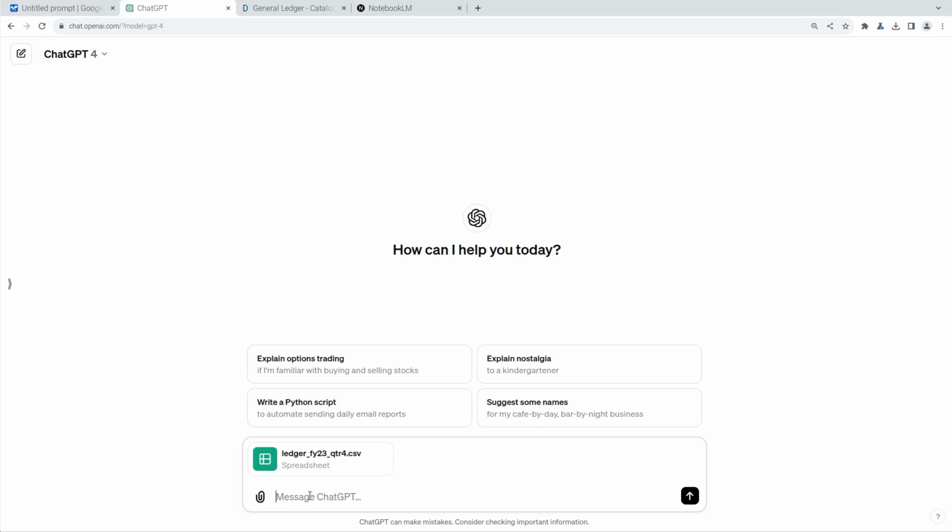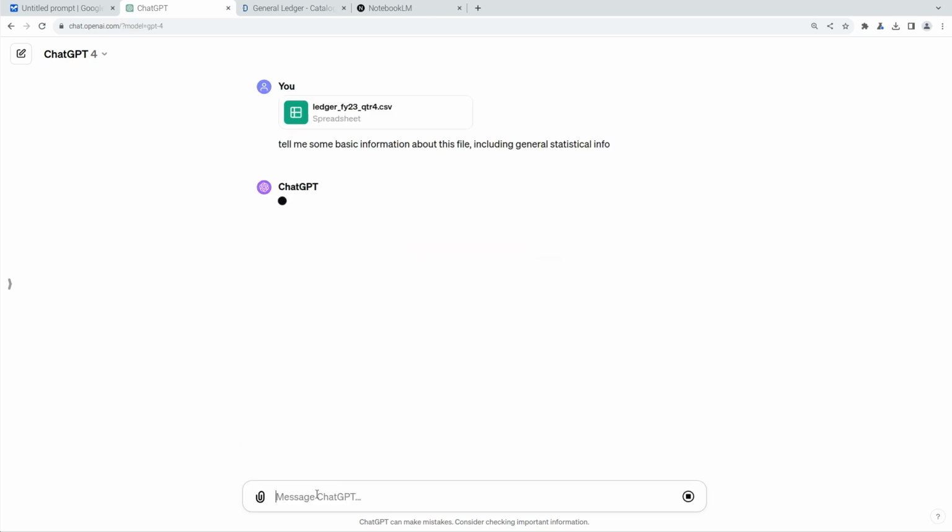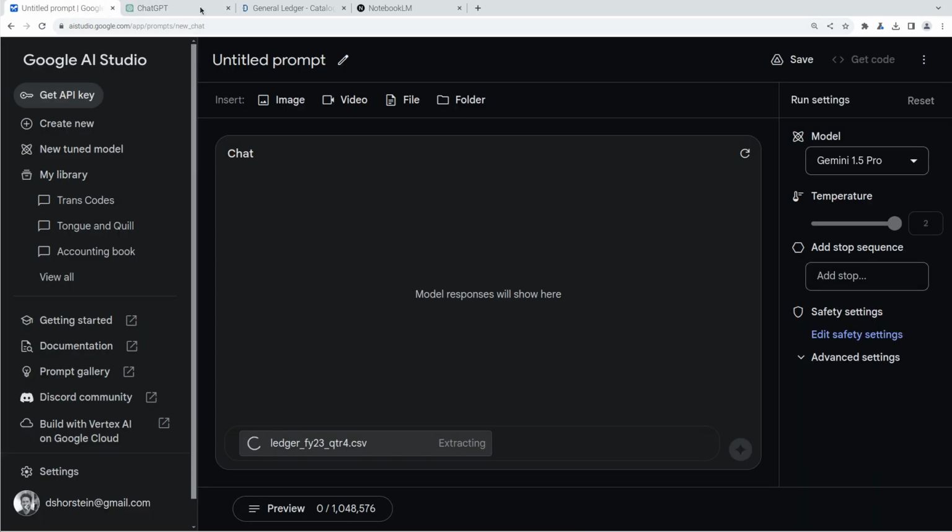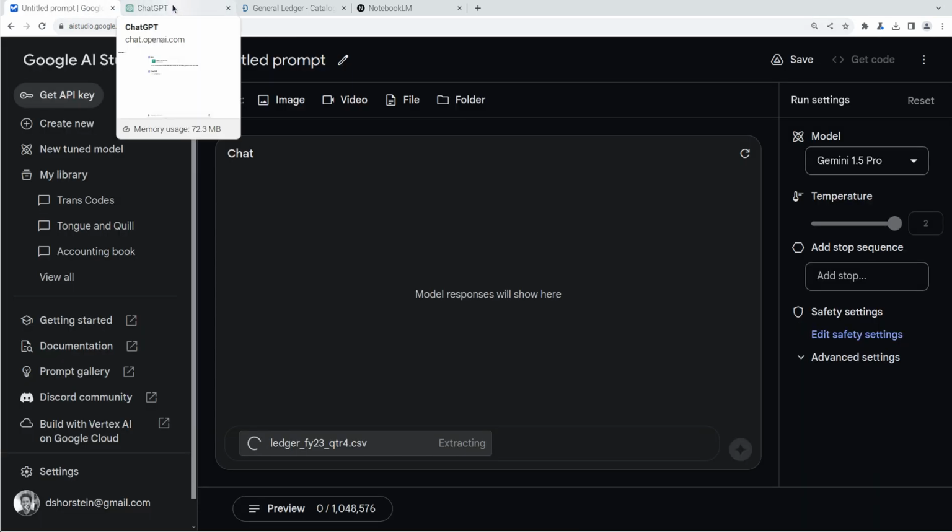I'm just going to ask it, tell me some basic information about this file, including general statistical info. So it's probably going to read the file. It might just do a pandas.info or pandas.describe, just to get some basic info about it. So it'll be interesting to see what happens there.